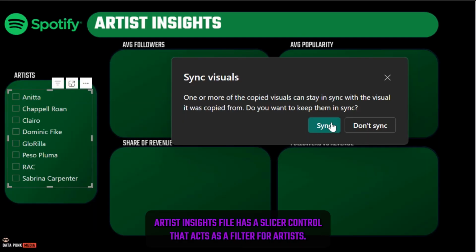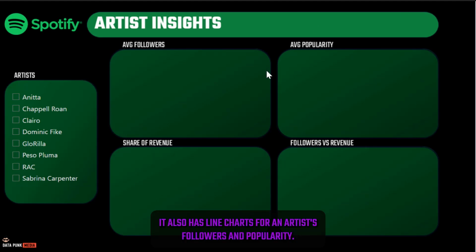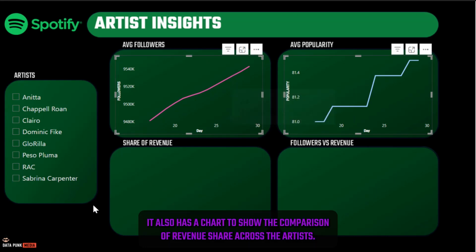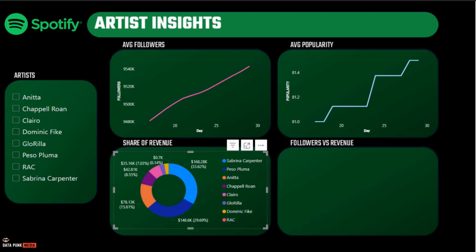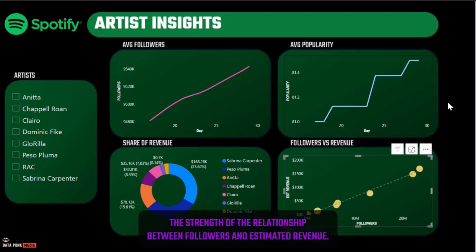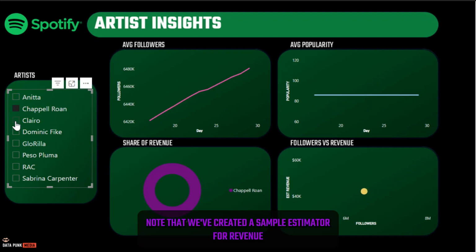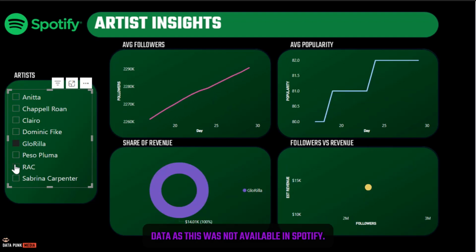Our Custom Artist Insights file has a slicer control that acts as a filter for artists. It also has line charts for an artist's followers and popularity. It also has a chart to show the comparison of revenue share across the artists. And then the last chart is a scatter chart, which shows the strength of the relationship between followers and estimated revenue. Note that we've created a sample estimator for revenue data, as this was not available in Spotify.